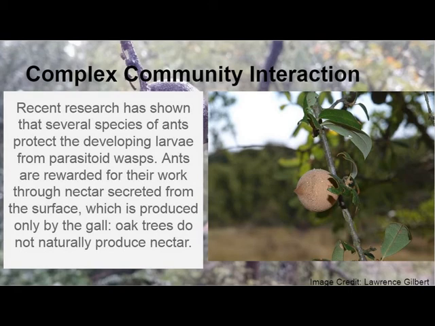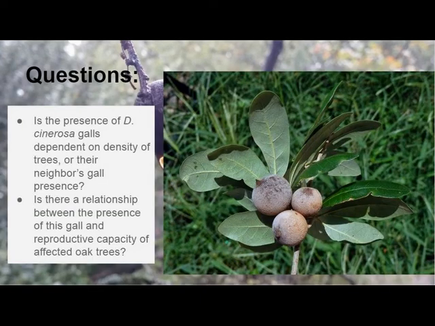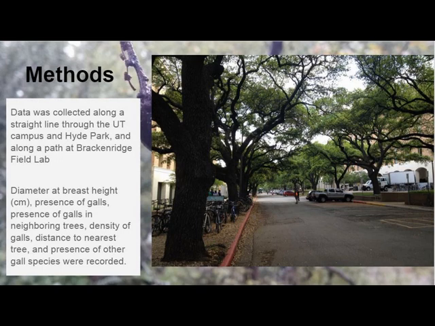The galls dry up in the winter after larvae emerge and turn black, as seen in the background image. Afterwards, the dry galls become a home for many other species. Since the system is very poorly understood, I sought to study the relationship between the presence of these galls and the affected status of neighboring trees. I also attempted to determine whether or not the number of acorns was reduced by the gall presence. Data was collected in transects at the UT main campus, in Hyde Park, and at Breckenridge Field Lab.